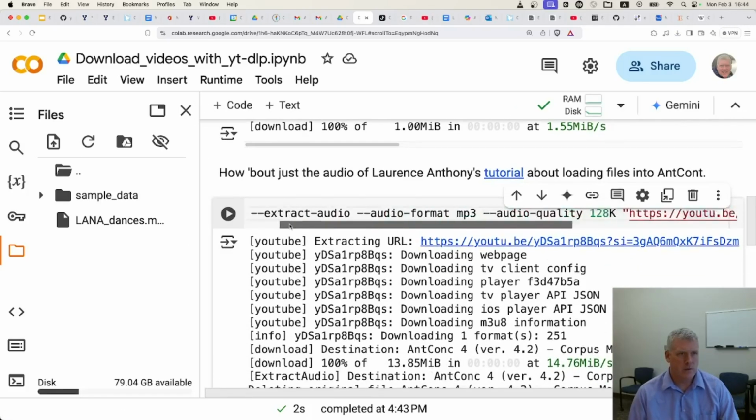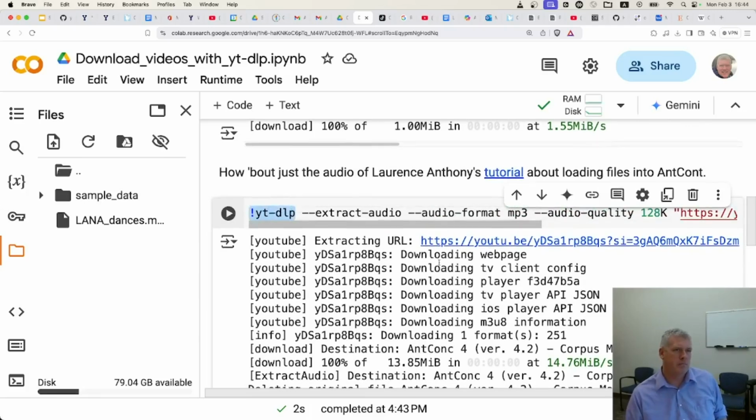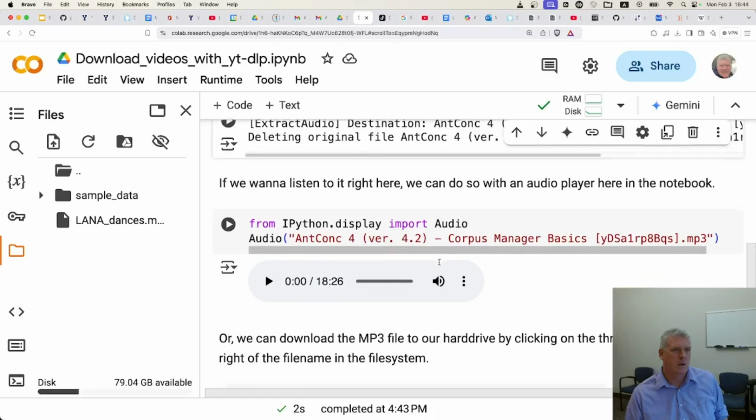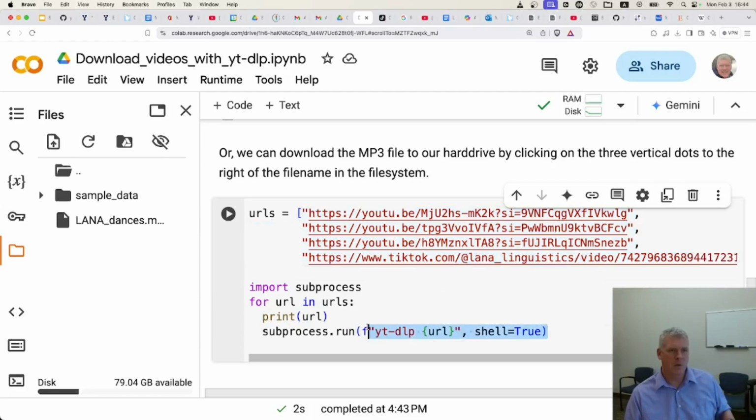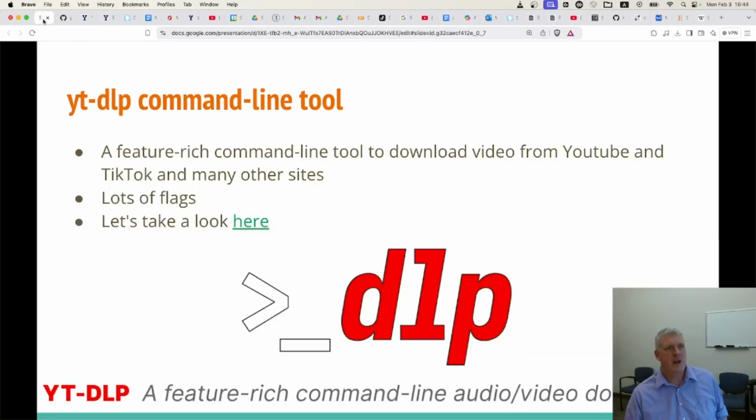Let me just scroll back. Yeah, that's the command line tool. You can do all sorts of cool stuff. You can obviously put a bunch of URLs into a Python list and just loop over those things and call this command line tool with the subprocess in Python like I do there. Anyway, so that is the YT-DLP command line tool, which I find to be super cool, super useful.